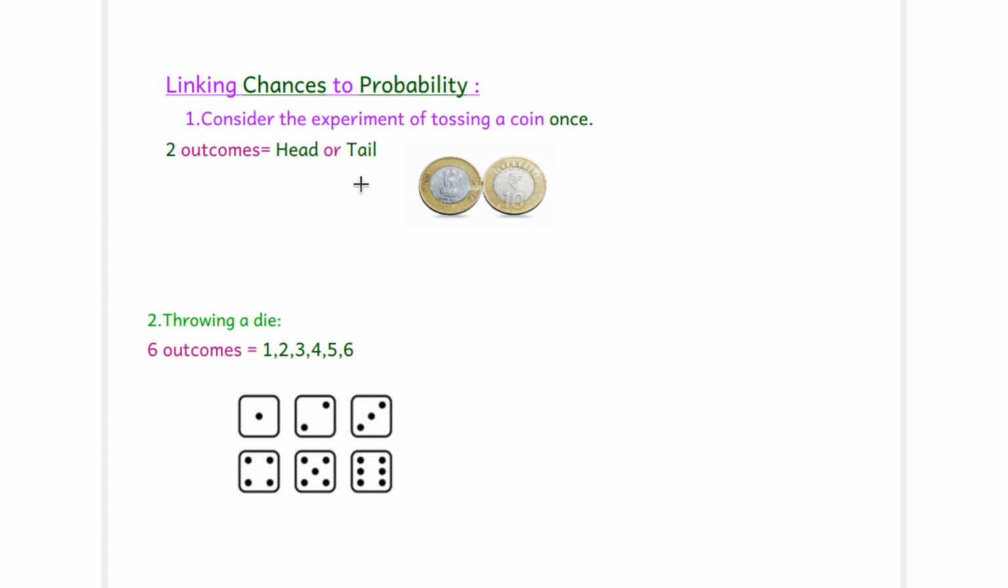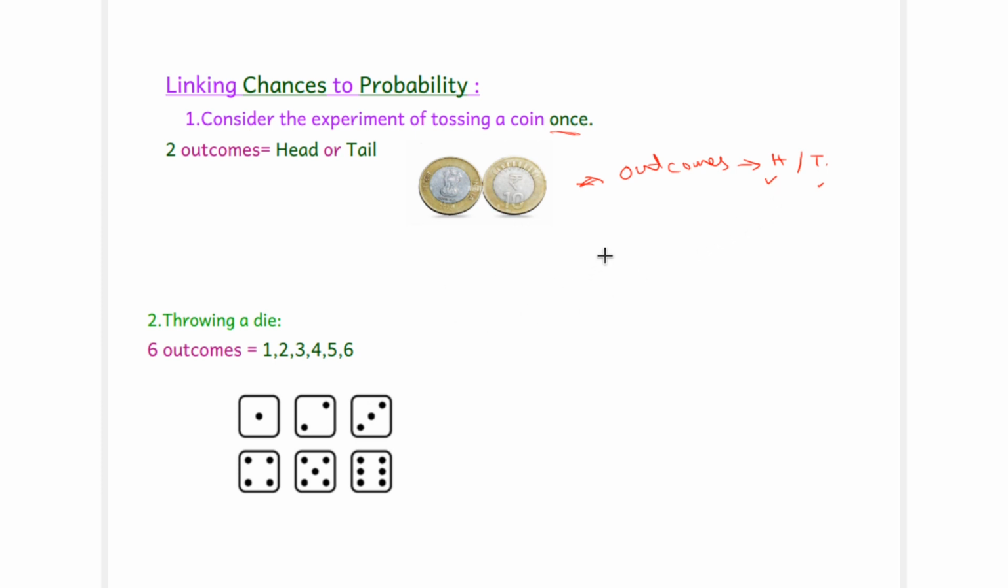Now consider the example of tossing a coin once. If we toss a coin only one time, obviously the outcomes will be head or tail. Both the outcomes are equally likely. Obviously we may get a head or we may get a tail. We can't control the result, and both are equally likely outcomes.